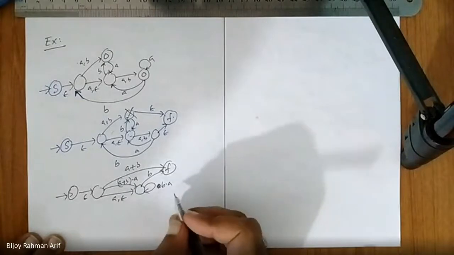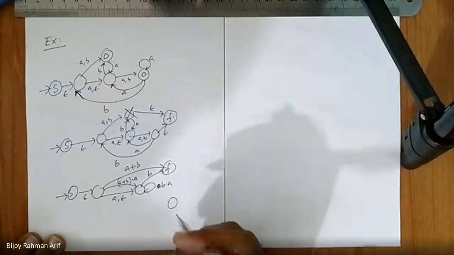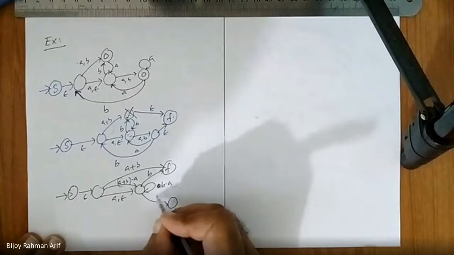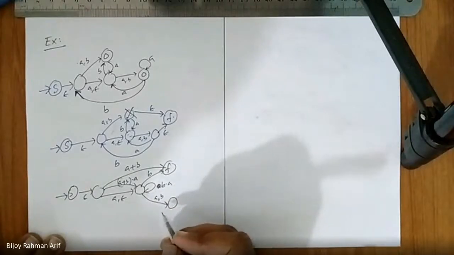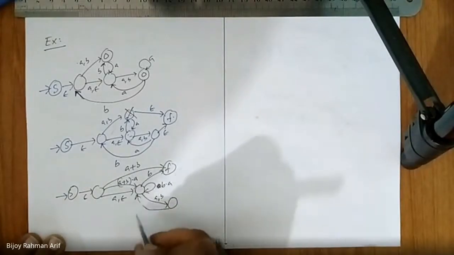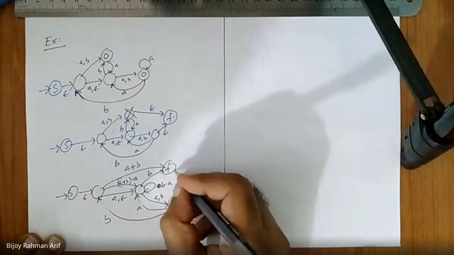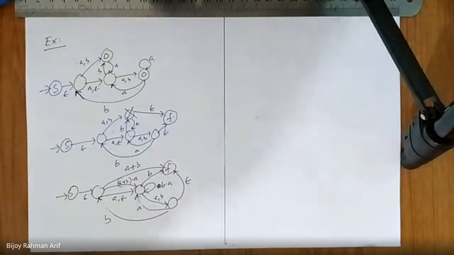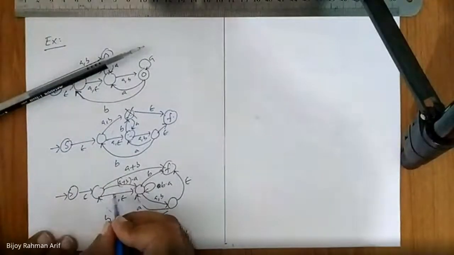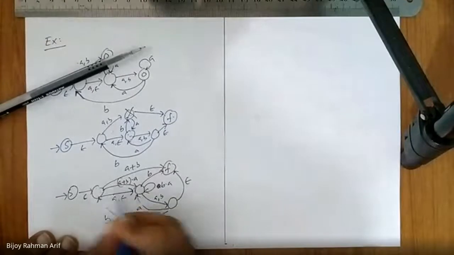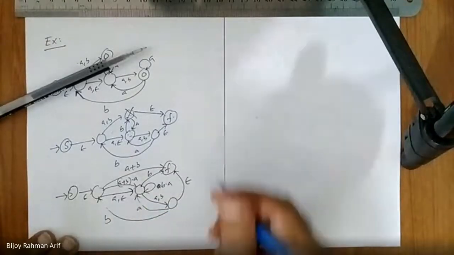This one is nothing but A comma B. This one is A. This one is B. This one is epsilon. So we are done. Things are getting very complicated. Can we somehow simplify it? We can simplify these two, this one and this one, because here the start and the end state are the same. So we can simplify a little bit.